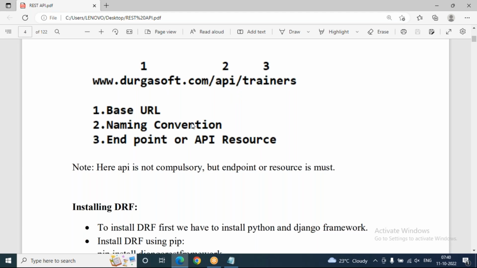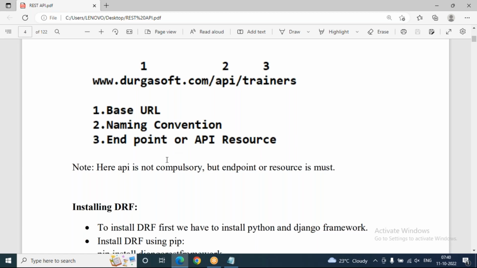Second number is the naming convention. This is optional, not compulsory. Every time API is not required. And the third one is very important: the endpoint or API resource only. That is trainers. Trainers is my endpoint or API resource. Here API is not compulsory, but the endpoint or resource must be there. Generally, when we deal with a Django application, first the web address, then slash trainers or students, like that we have to give. This is what endpoint or resource is. So now this is just a basic introduction of REST framework clearly.